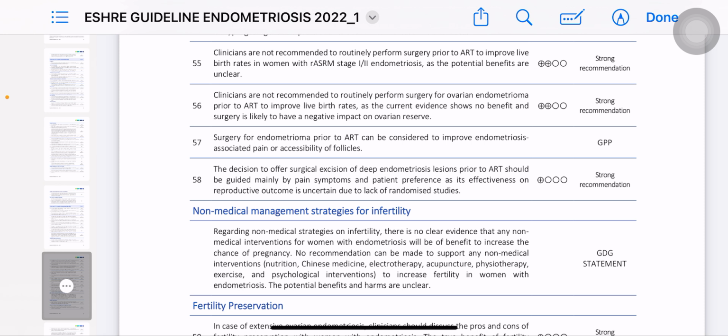If MCQ आ जाए आपके पास, if there is an MCQ that patient we have to plan for IVF, okay, and the options are whether there is ovarian endometrioma stage 3 endometriosis and there is an ovarian endometrioma, so we have to remove that endometrioma, or the other option is we have to consider to remove endometrioma, we have to not to remove the endometrioma।